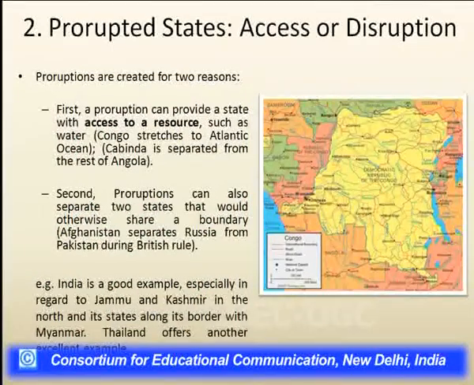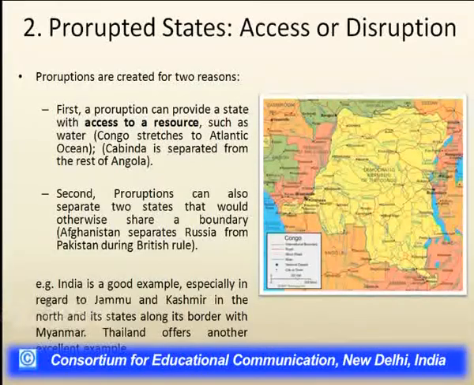The second type is prorupted state. Its characteristic is access or disruption, and these proruptions are created for two different reasons. Either states are prorupted because of access to a resource, and we can see this in the example of the Congo, whose stretch to the Atlantic Ocean is there because the Congo is trying to reach the water of the Atlantic Ocean. And Cabinda is also separated from the rest of Angola.